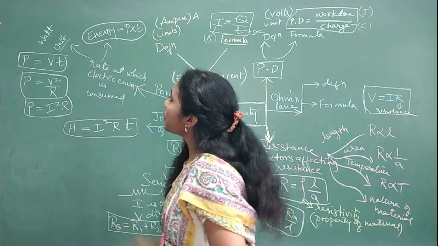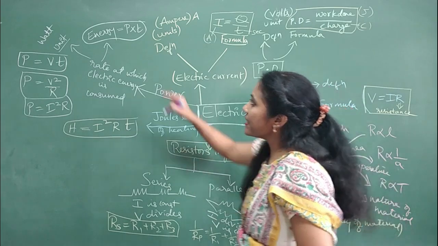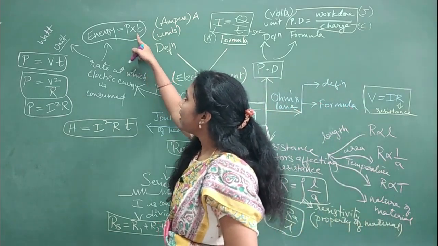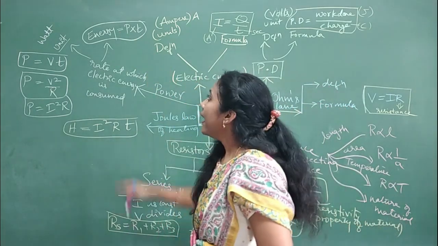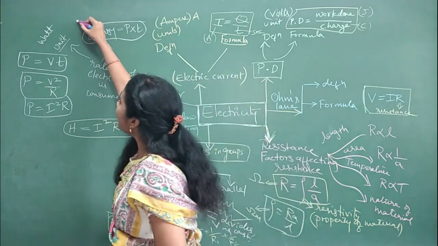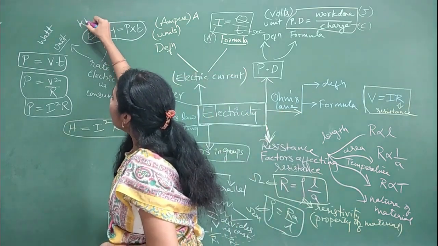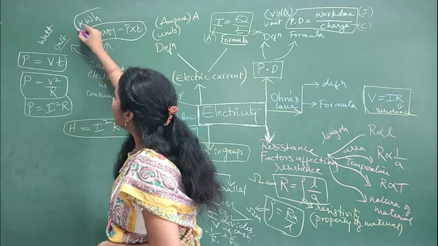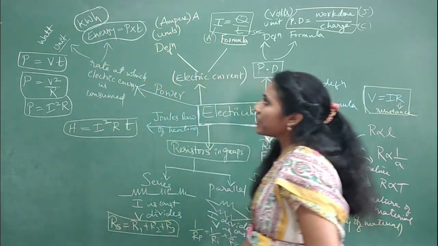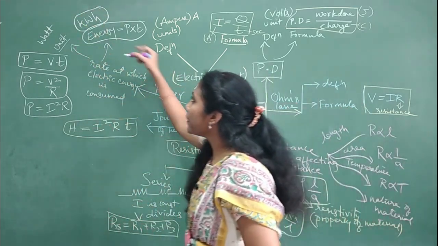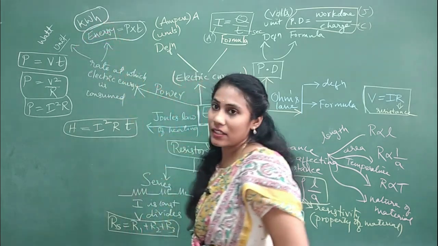Electrical energy is equal to power into time. And the unit of electrical energy is kilowatt hour. So electrical energy is always measured in the unit kilowatt hour, right?